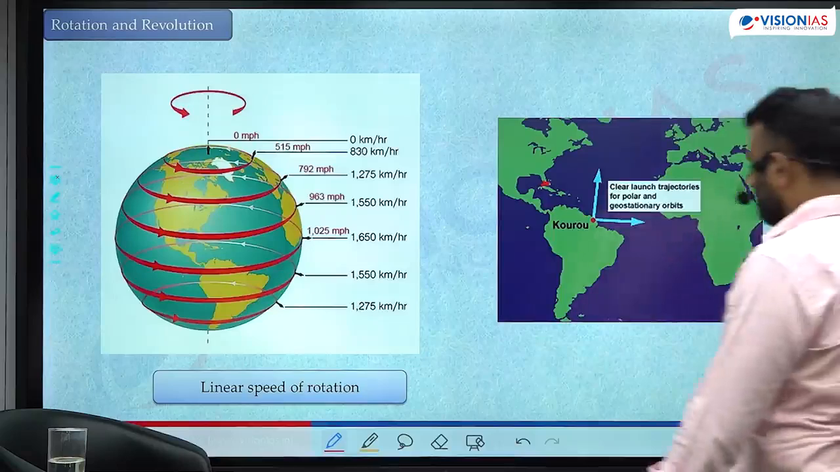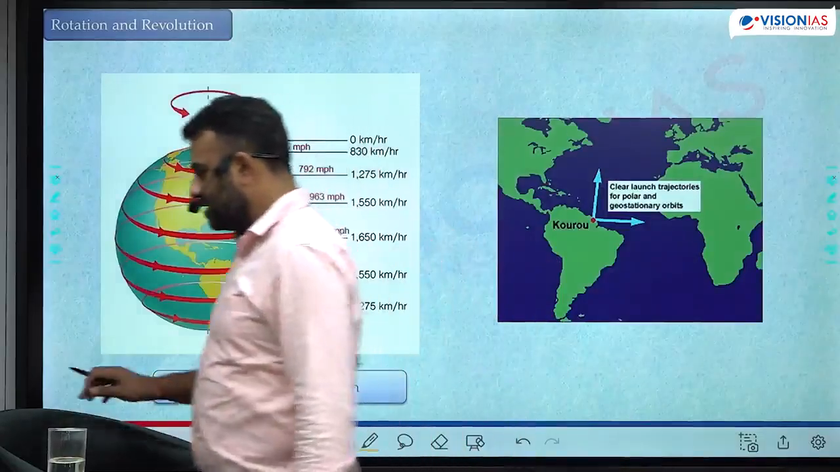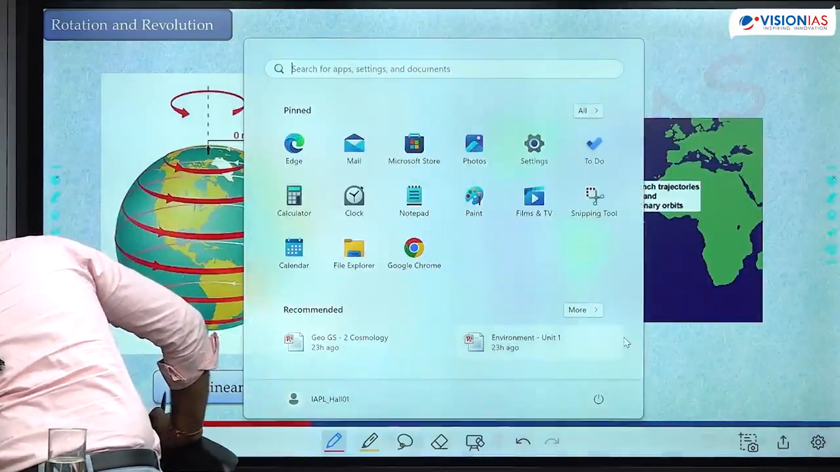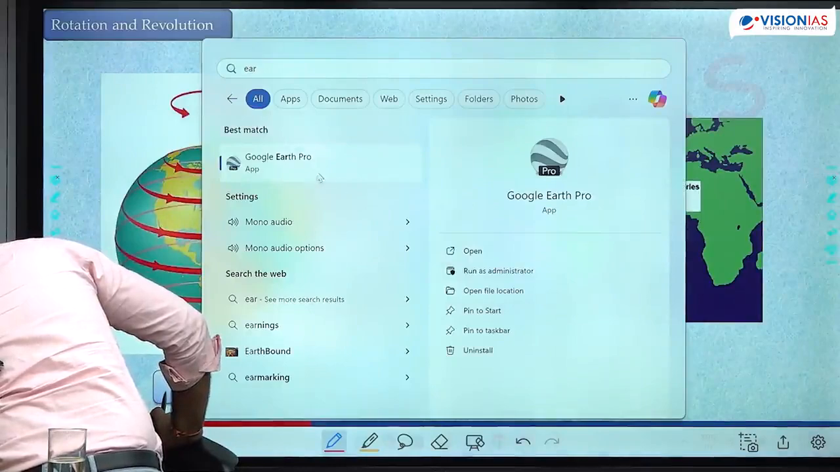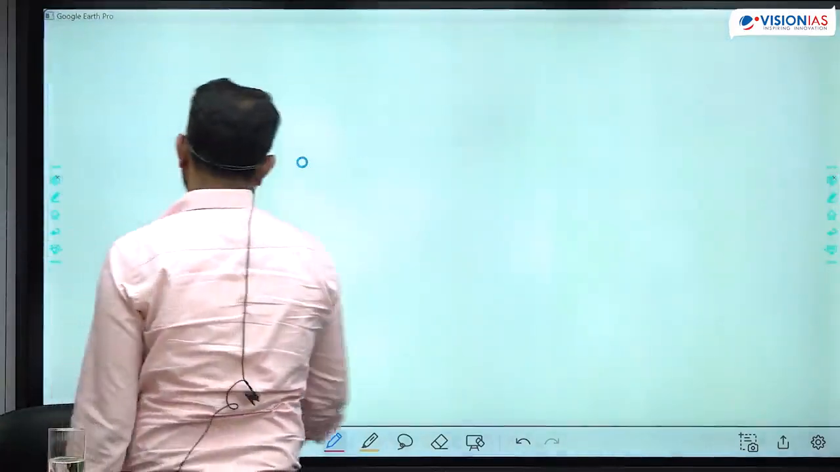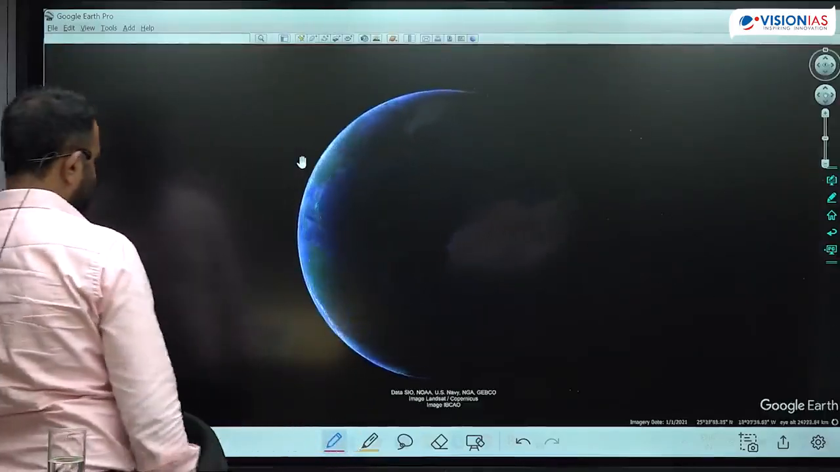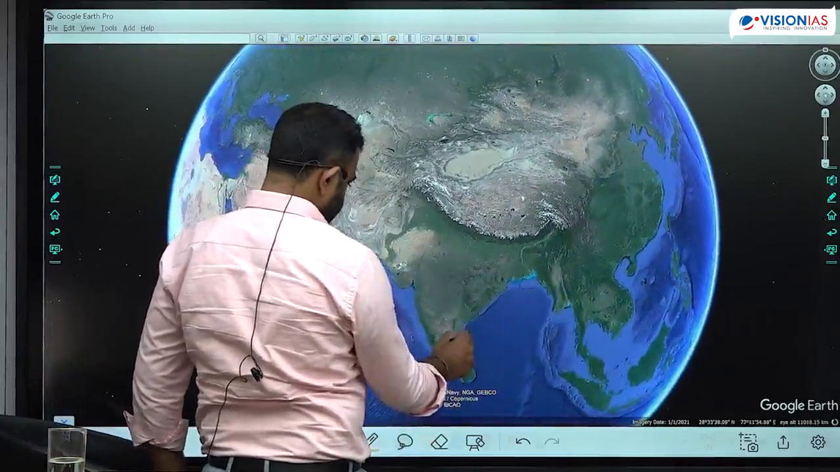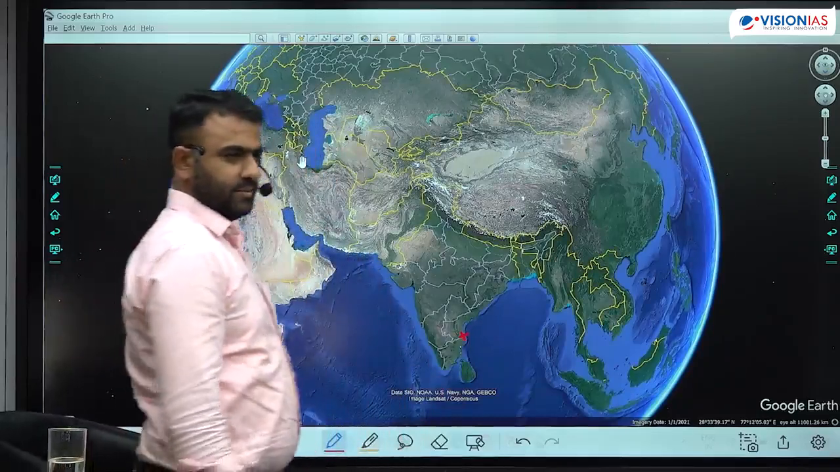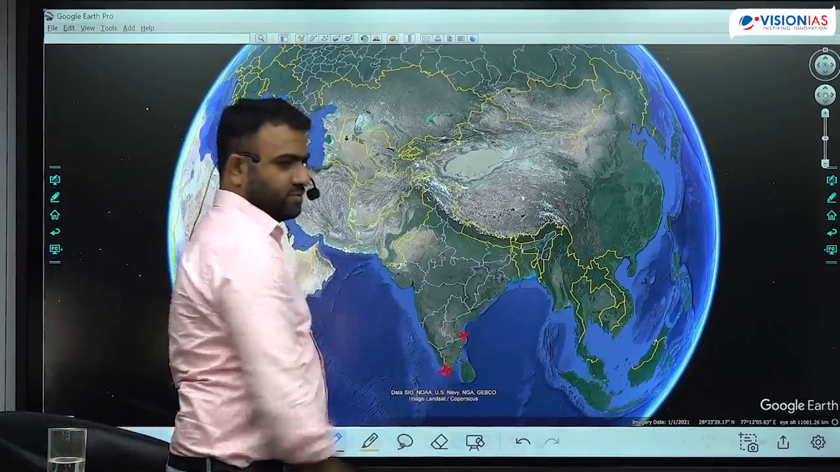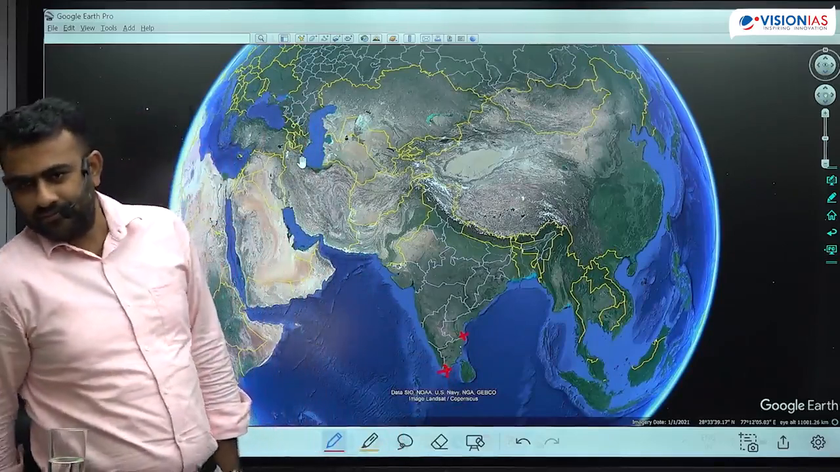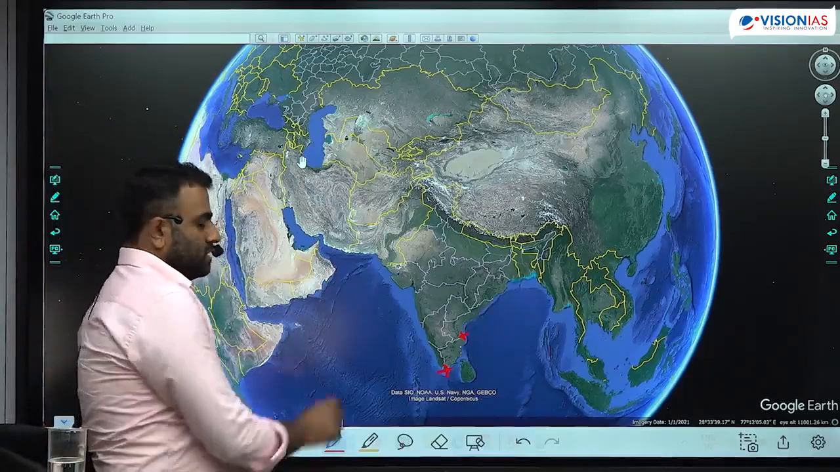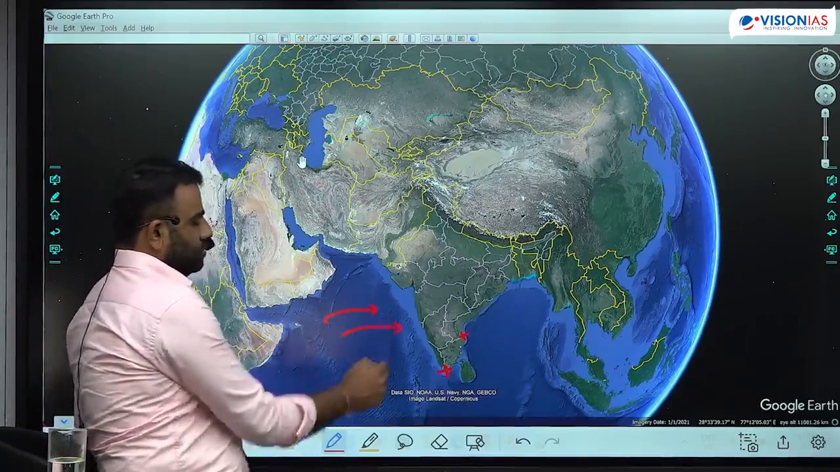So what about India? India ka southernmost location. Where is India's rocket launching site? Sriharikota. Here. Why do we not use Kanyakumari? That is much more southern. Because of rotation of Earth. Whenever you launch a rocket, it always gets launched in this direction only.